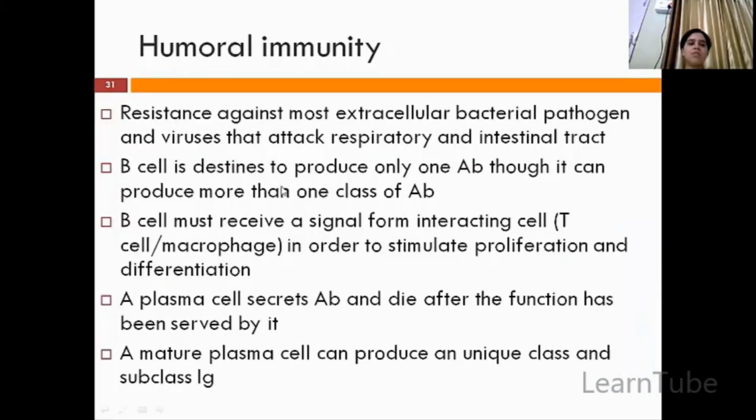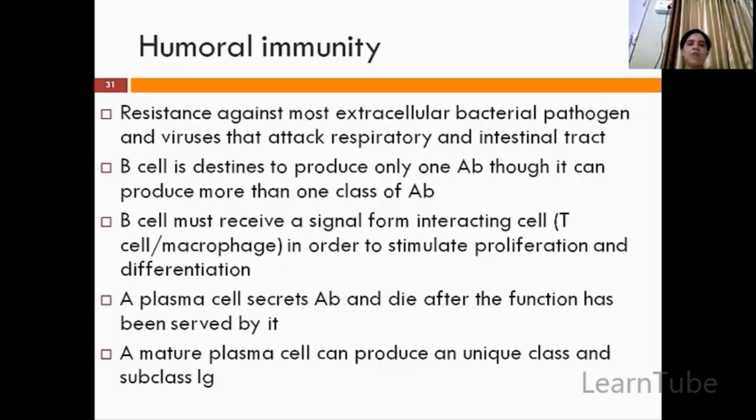Next is humoral immunity. We will just briefly introduce the important points. It is resistance against bacterial pathogens and viruses that attack the respiratory and intestinal tract. A B cell is destined to produce only one antibody, though it can produce more than one class of antibodies.